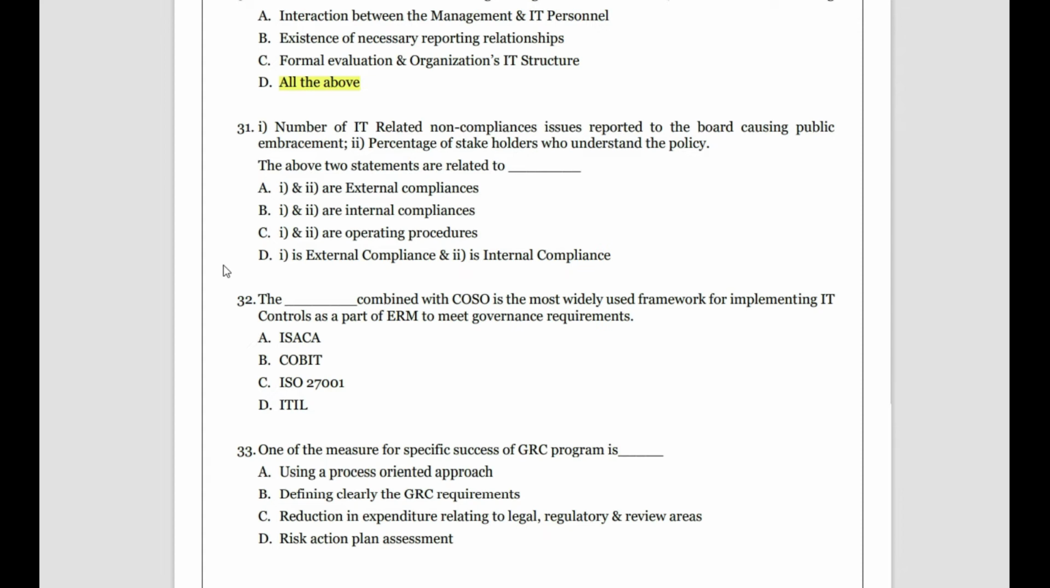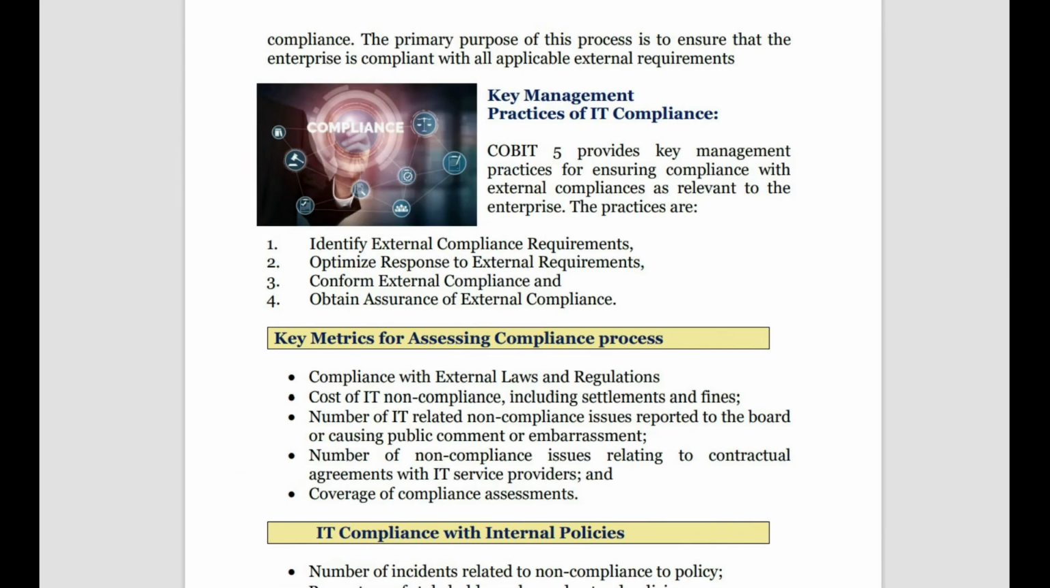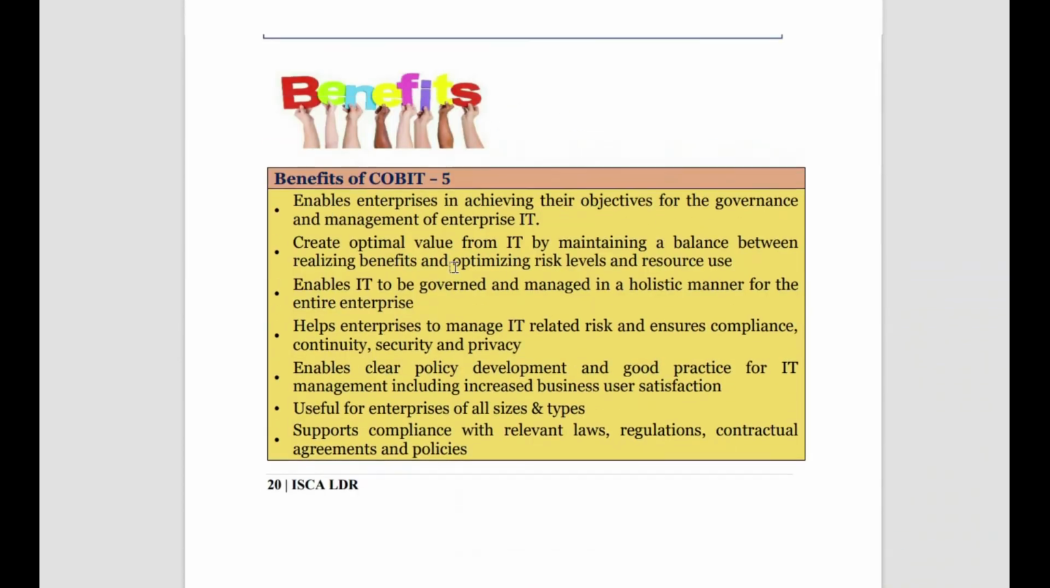Stakeholders understand the policy. Shareholders may be internal people, but stakeholders are outside. So these two, if you can understand, one is external, that is the public embarrassment. But coming to the percentage of stakeholders, I just told the shareholders are in, the stakeholders are outside, but shareholders are part of stakeholders. So these people are somewhat in between. So the best answer will be one is external compliance and one is internal compliance. So D is the right answer.